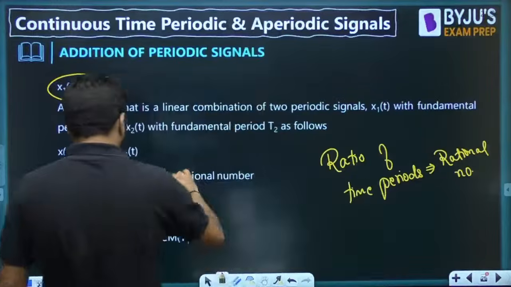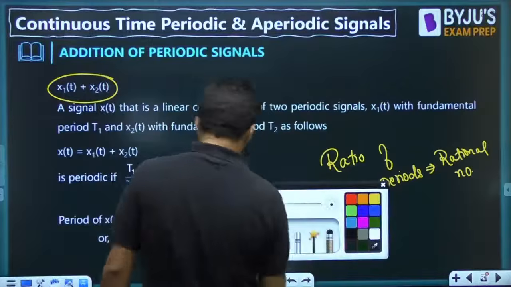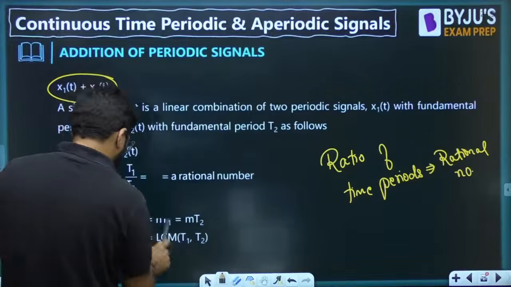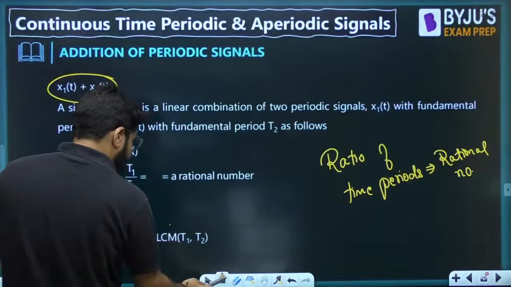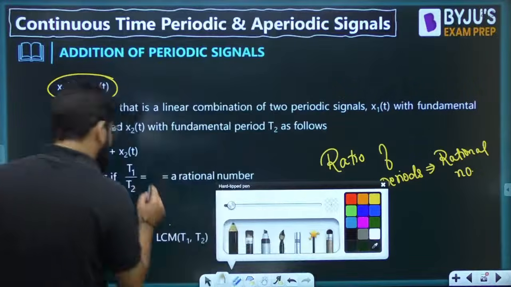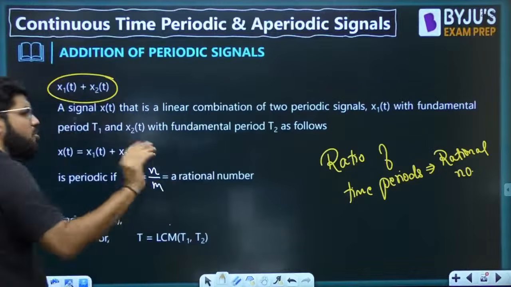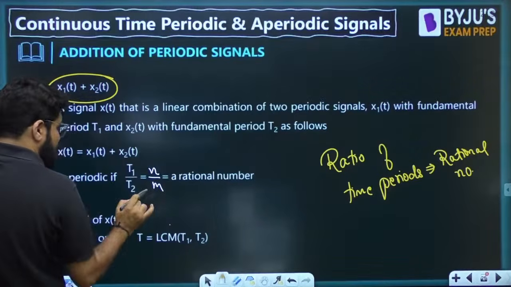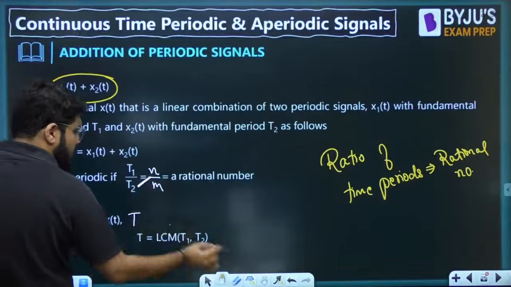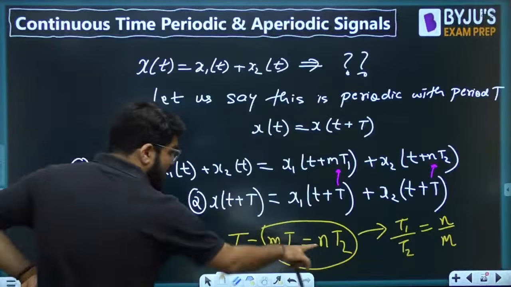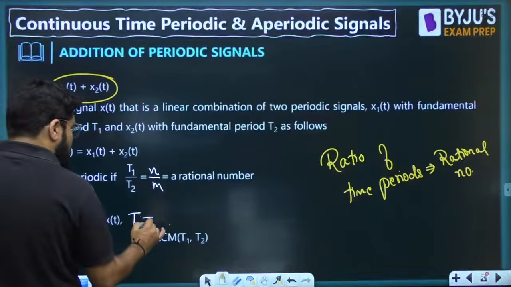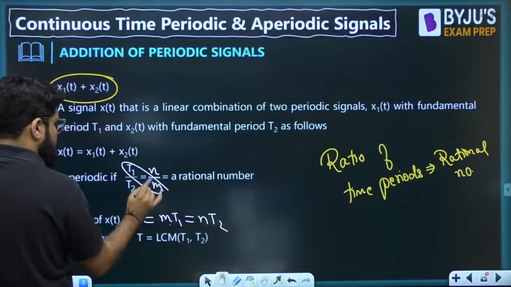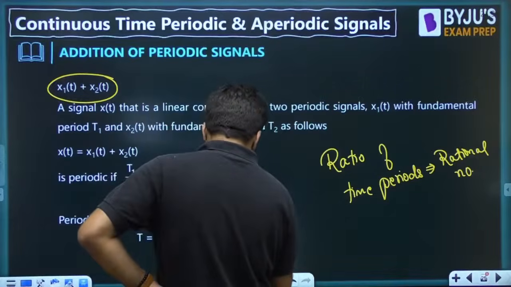Just a moment. Let us erase this. Sorry. Just a moment. Yes, so have a look at this. It should be equal to n by m, a ratio of two integers. That is a rational number. And if it is a ratio n by m, what is the final time period? You can just do the cross multiplication. It is nt2 or mt1. Just cross multiply: mt1 is equal to nt2. That is obtained by cross multiplication.